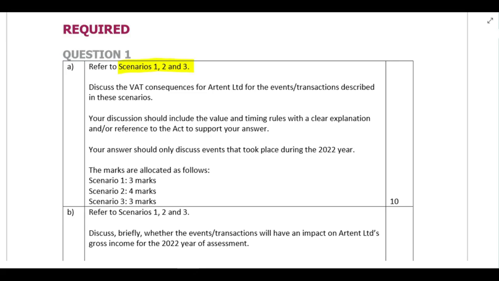2022 year. Sorry. Now, the one thing I just want to point out to you is you'll see that this required I specifically indicate that you should include the value and the timing rules. You should always include the value and the timing rules in a discussion question for VAT unless they specifically tell you not to do it. So occasionally you'll see that the question will say you're not required to discuss the timing rule, for example. But they don't have to tell you like I did here to do this. This is almost just to also get you into the habit of making sure that you do include it.